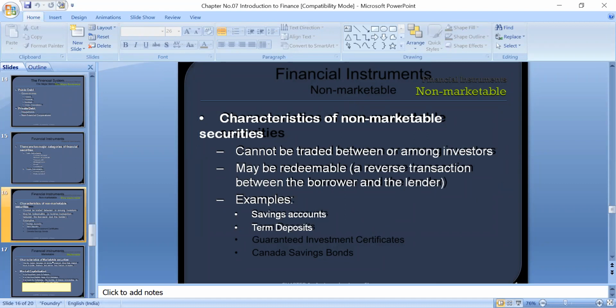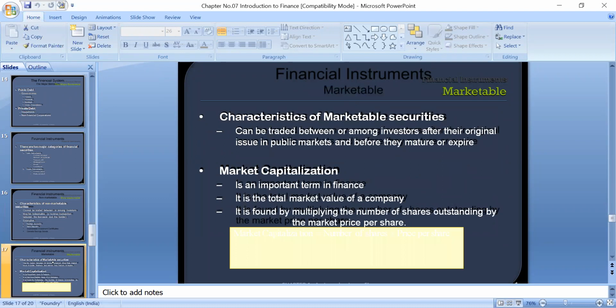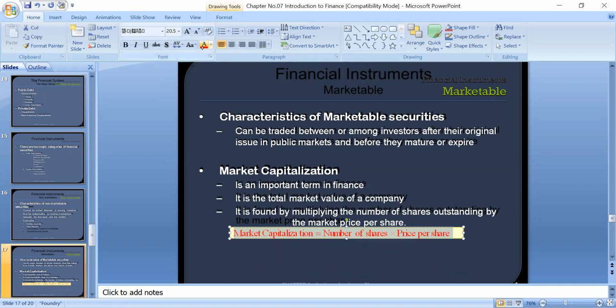And there are the other securities, called marketable securities. Marketable securities are securities which can be sold anytime whenever you need money, for example shares, bonds, debentures. These can be sold anytime in the market. Whenever you need the money, you can sell them in the market. Okay, so this is the concept of this market, where securities can be traded between or among the investors.